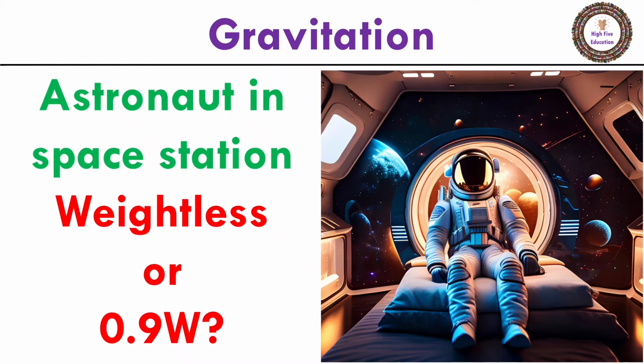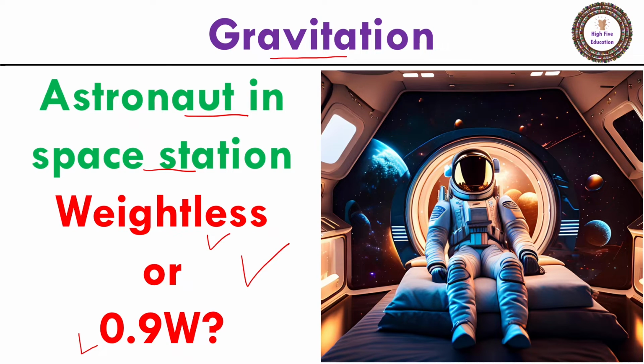Fan. When learning gravitation, some people say the weight of an astronaut in the space station is weightless. Others might say the weight of the astronaut in the space station is 90% of their weight on Earth. So who is correct? Actually, both answers can be correct. Why is this the case?